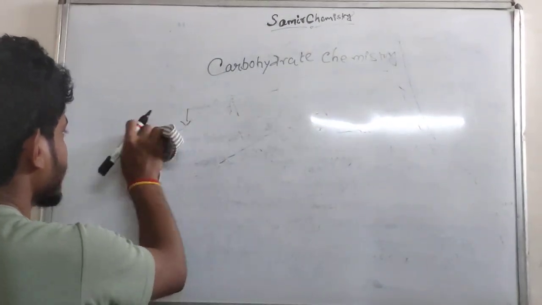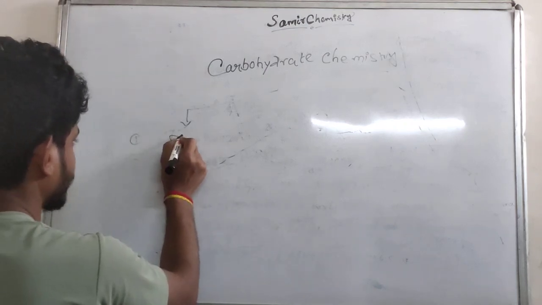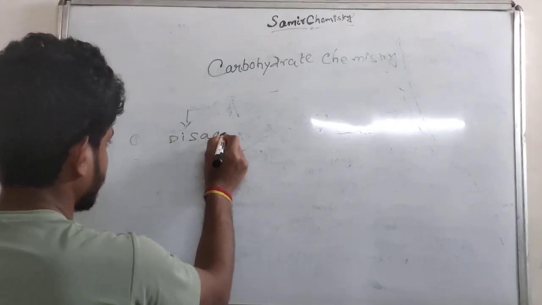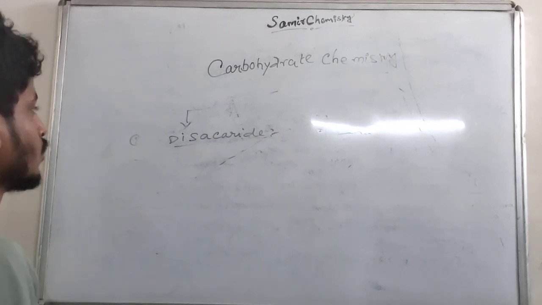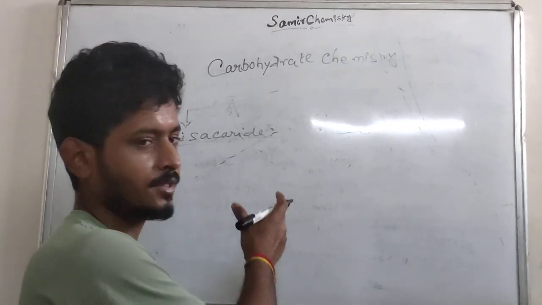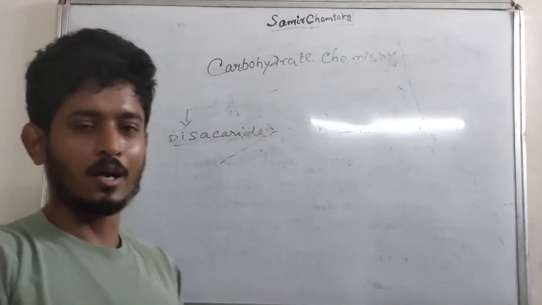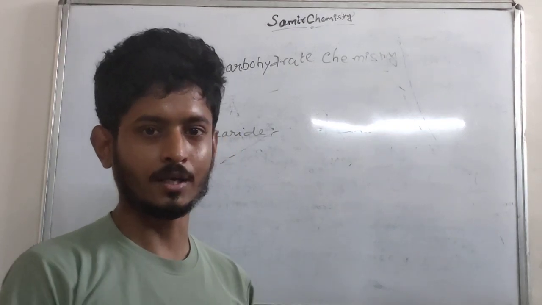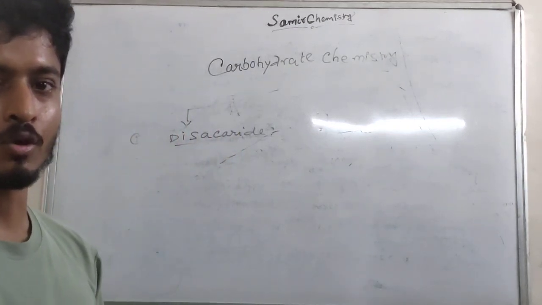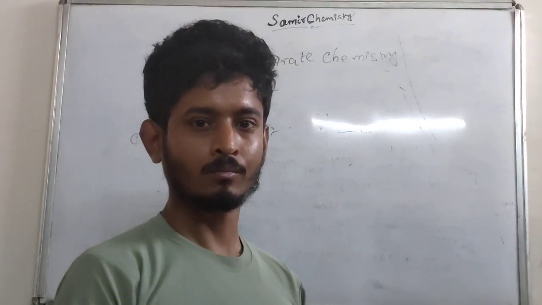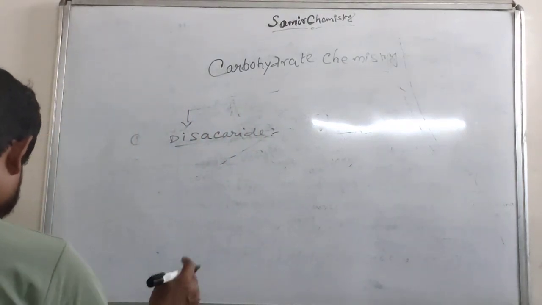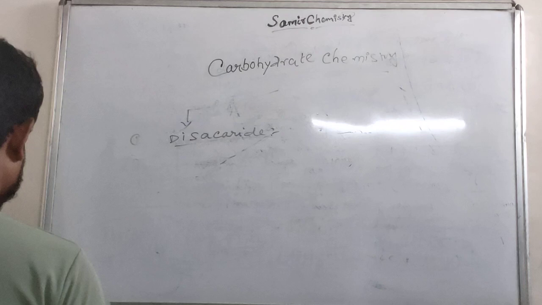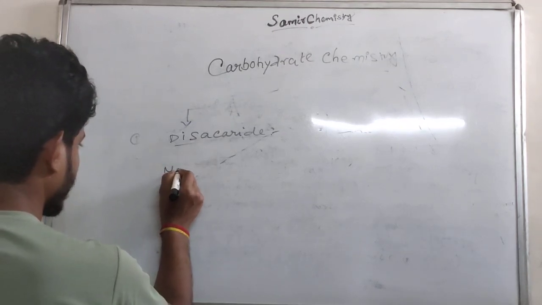So next is the disaccharide. A disaccharide is a sugar that can be hydrolyzed into 2 monosaccharide units. So a disaccharide contains 2 monosaccharide units. An example of a disaccharide is maltose.